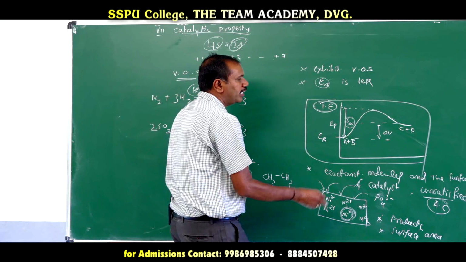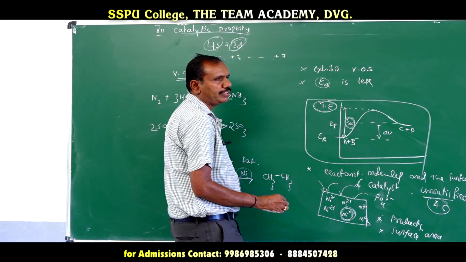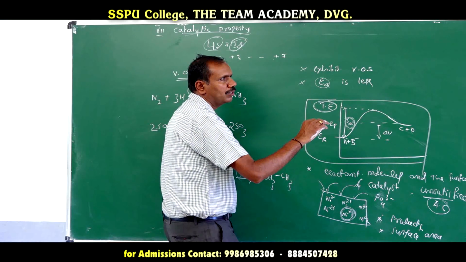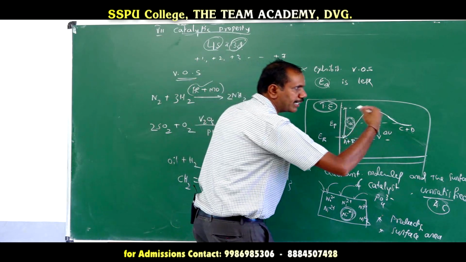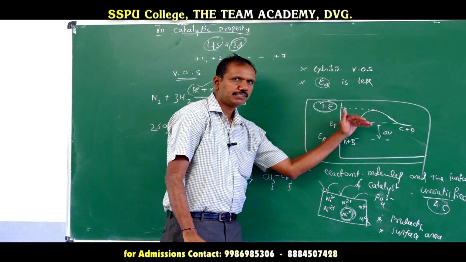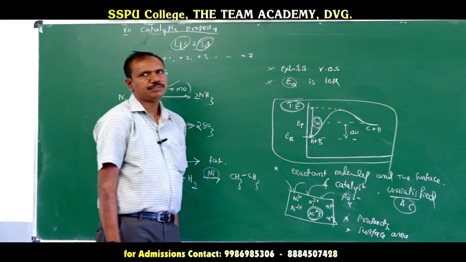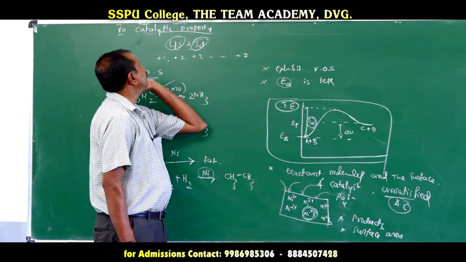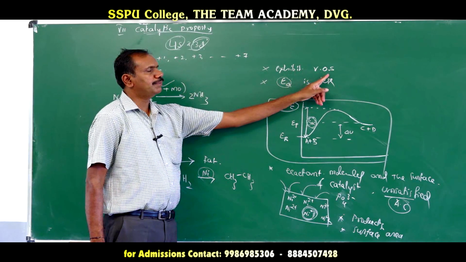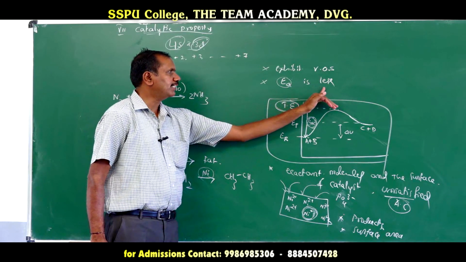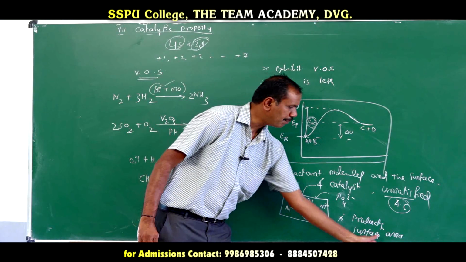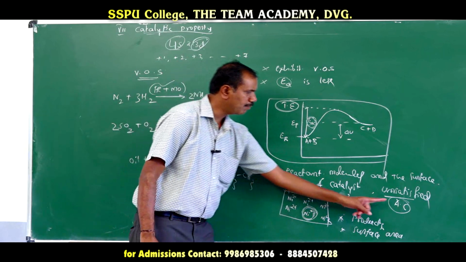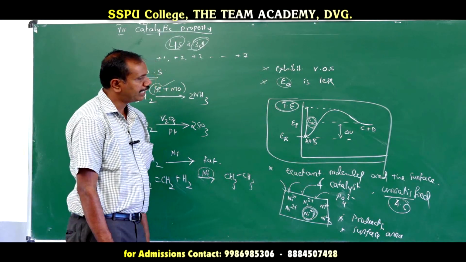Along with that, the energy of activation is also less. If the energy of activation is less, then the time required for formation of product is also less, meaning the production rate is more. Rate is more means the time required should be very, very less. So you should write only a few points. Why can they exhibit catalytic property? One, they exhibit variable oxidation state. The energy of activation is less. The surface area provided is more. The production rate per unit time is more, and moreover they provide a higher number of active sites.